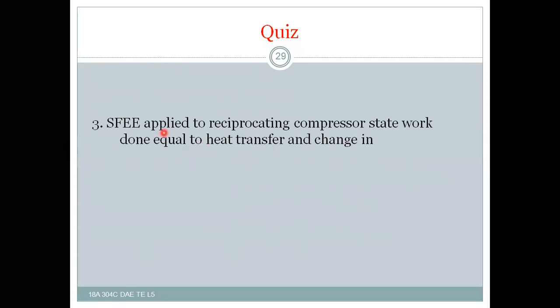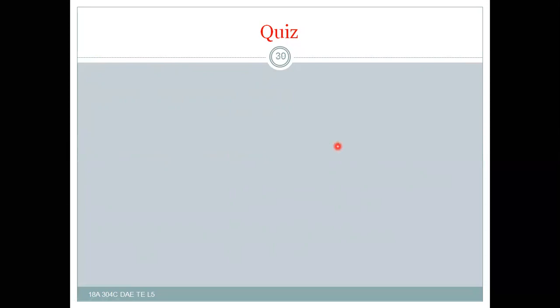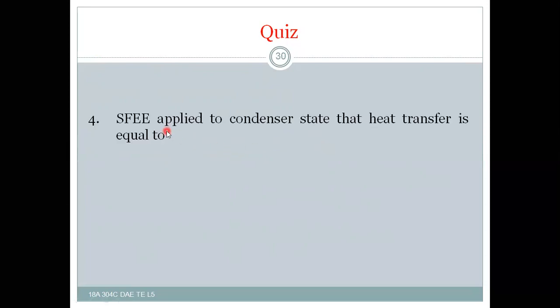Next, steady flow energy equation applied to a reciprocating compressor states that the work done is equal to heat transfer plus change in enthalpy. And steady flow energy equation applied to a condenser states that the heat transfer is equal to change in enthalpy.